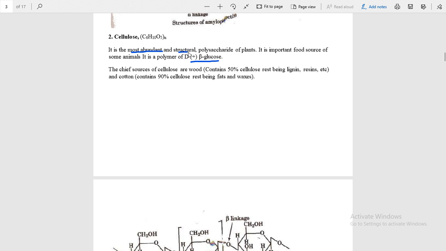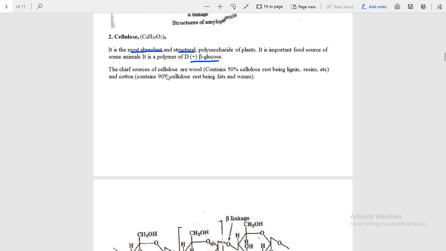polysaccharide. Structural polysaccharide means it is mainly found in plants, and the cell wall of the plant is made up of cellulose. Thus it is the most abundant polysaccharide in the plants, and it is also a source of food for some animals.